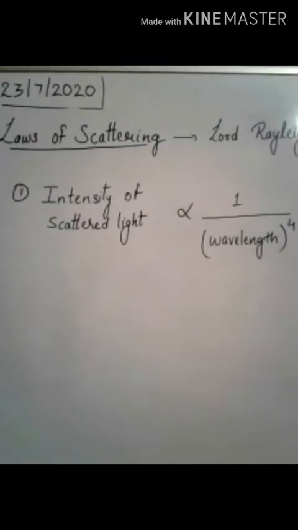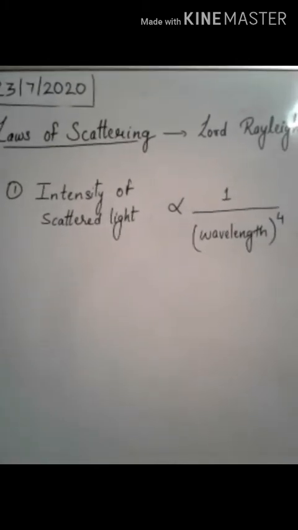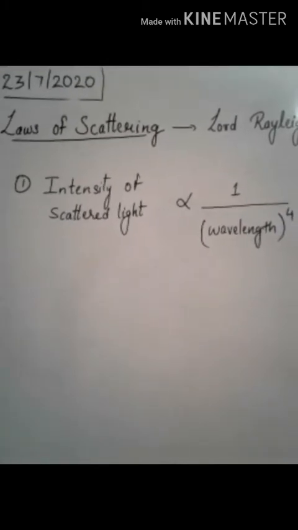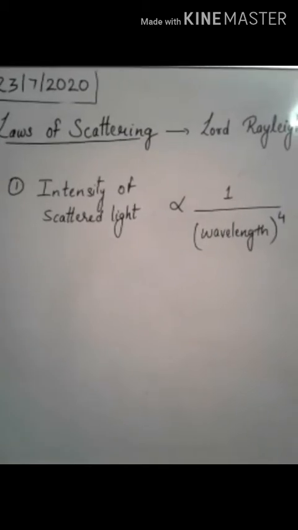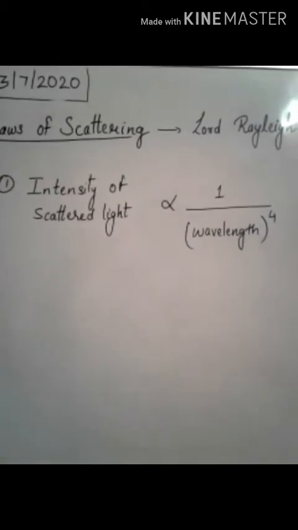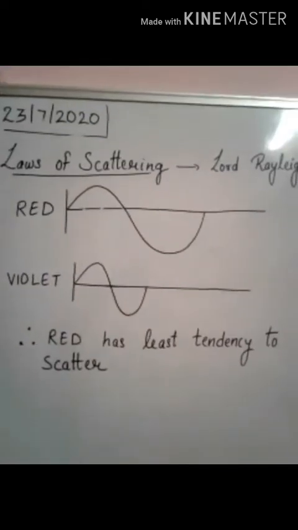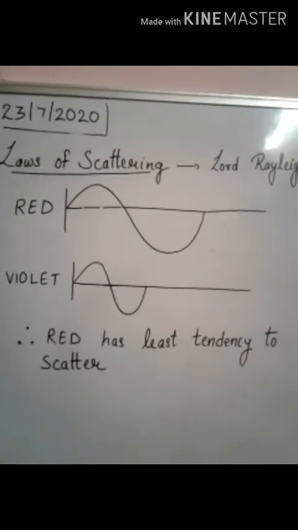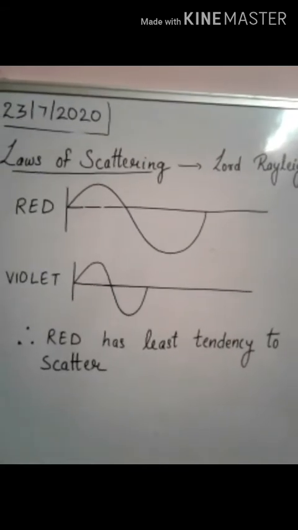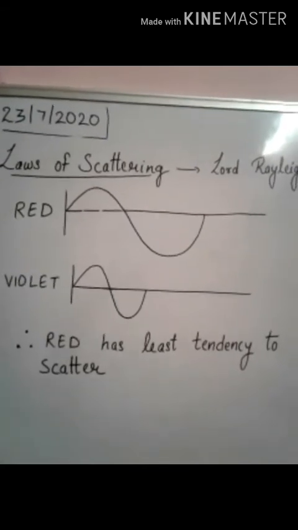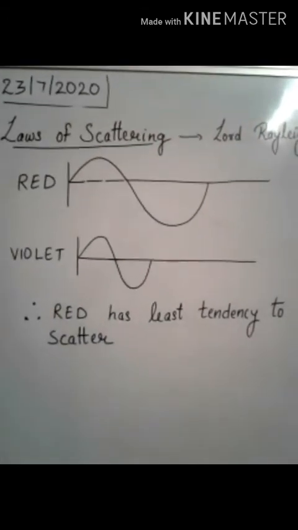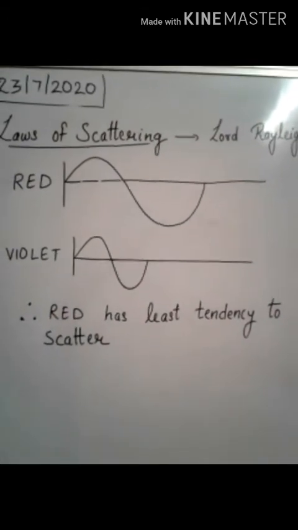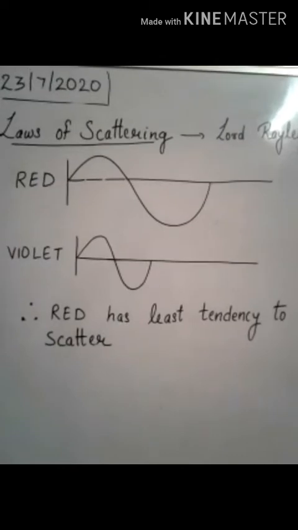The laws of scattering were given by Lord Rayleigh, and according to the first law, the intensity of scattered light is inversely proportional to the fourth power of wavelength. This means that the red color, which has the longest wavelength, and the violet color, which has the smallest wavelength out of all the 7 colors, red has the least tendency to scatter according to Rayleigh scattering.